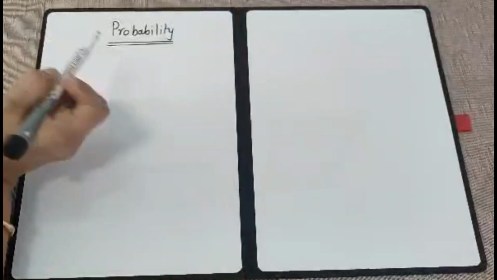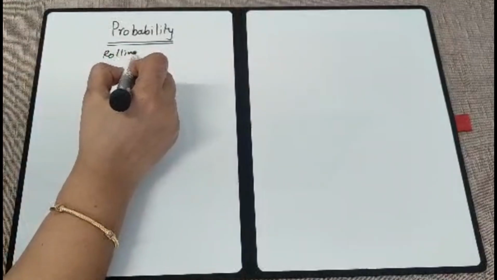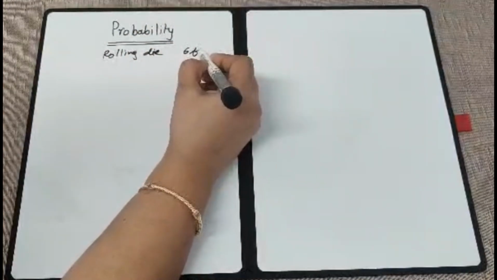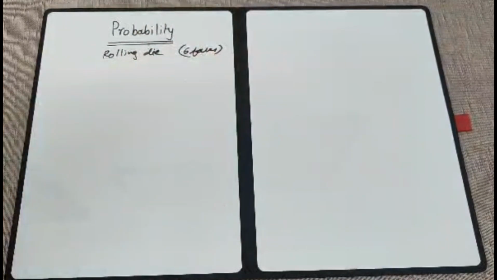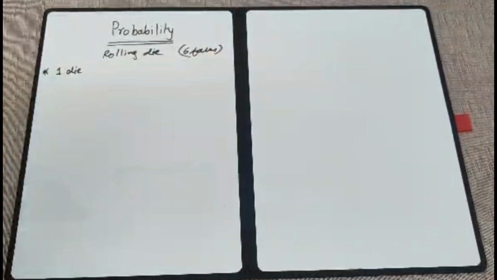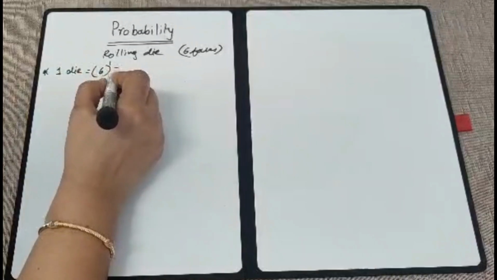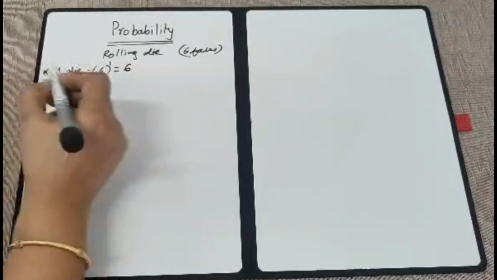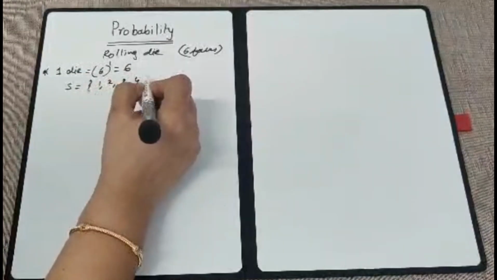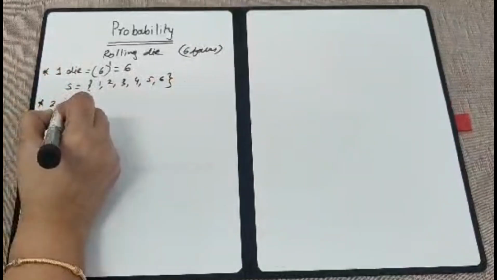Now let us see the next type of event, which is rolling a die. In your syllabus, rolling a die, again a die has 6 faces. Remember this. The first thing is you're rolling 1 die. When 1 die is rolled, we know 6 faces, rolled 1 time, there will be 6 outcomes. So your sample space will simply have 1, 2, 3, 4, 5, 6. This we know.